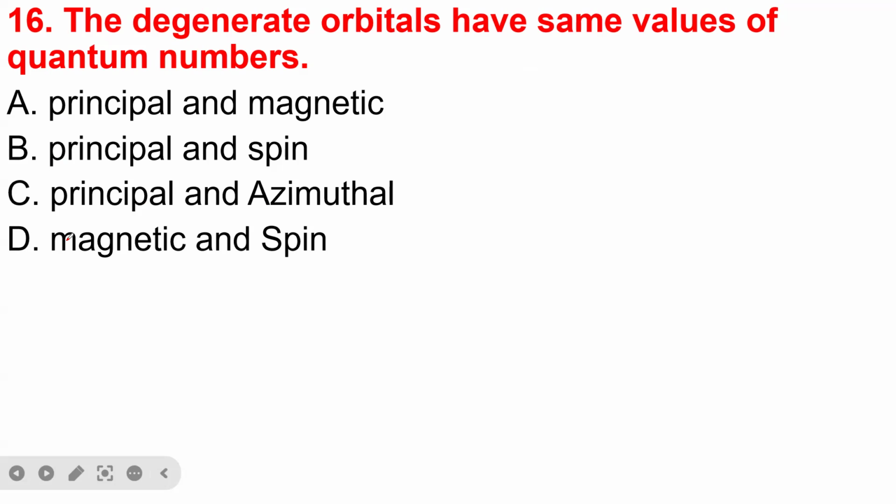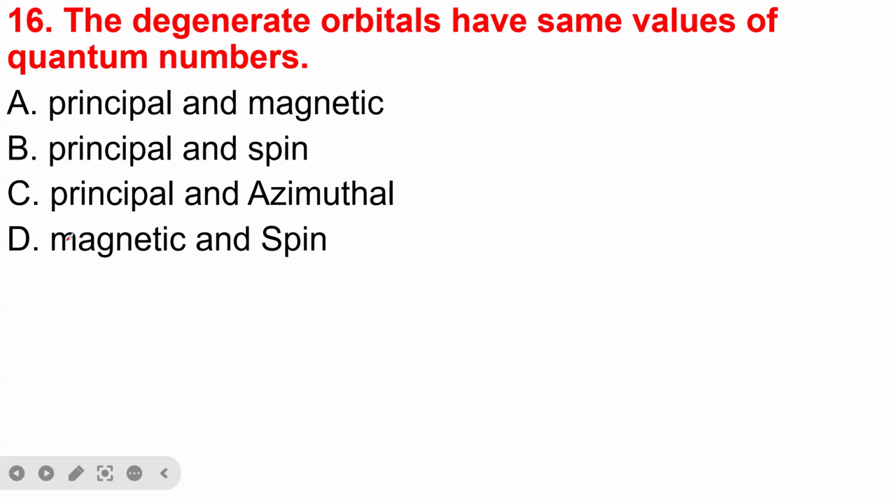P is degenerate orbitals, D is degenerate orbitals. You know that in orbitals, we have four major types: S, P, D, F. So P, D, and F are degenerate orbitals because they can be split in a magnetic field.